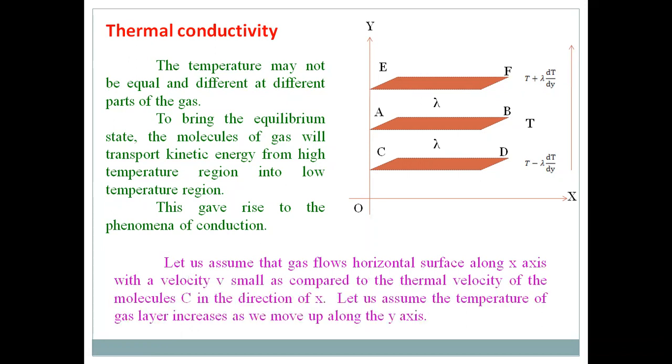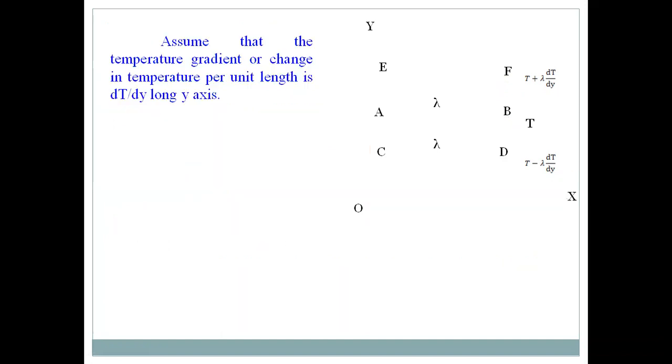Let us consider that these gas layers are moving with velocity v parallel to the x-axis, whose velocity is small in comparison to the velocity of the gas molecules, that is c. Of course, the velocity of the gas molecules depends on the thermal agitation.